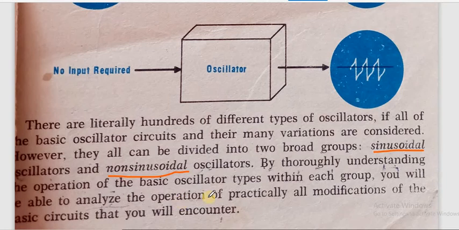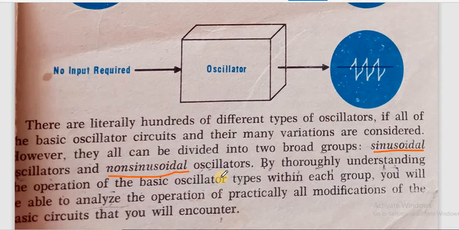Now in order to understand these oscillators and their working, we'll be taking one or two types of oscillators, both types, and we'll try to understand the basic principle behind the oscillator.